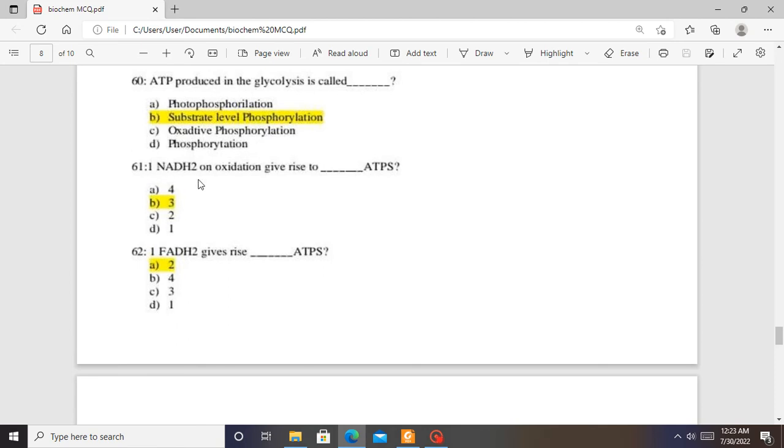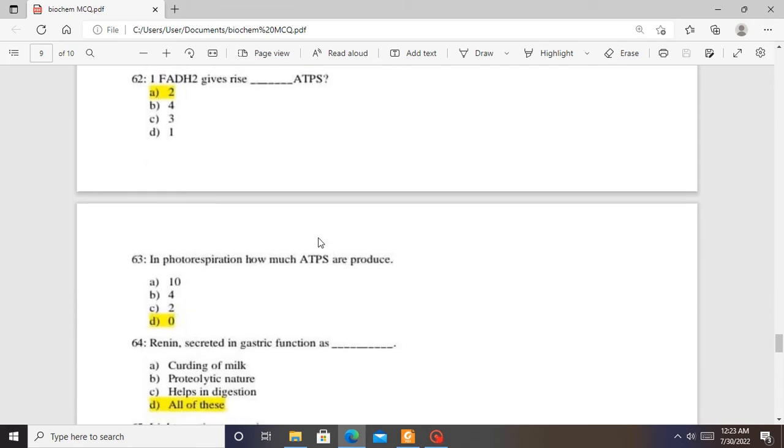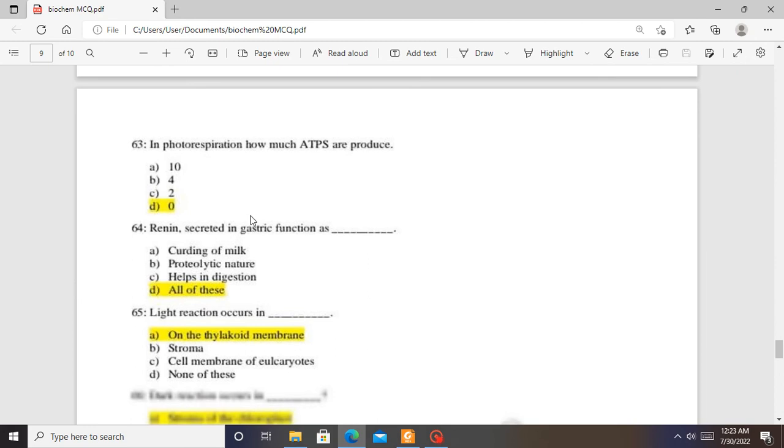NADH on oxidation gives rise to 3 equivalent ATPs. One FADH2 gives rise to 2 ATP molecules upon its transport in the electron transport chain.